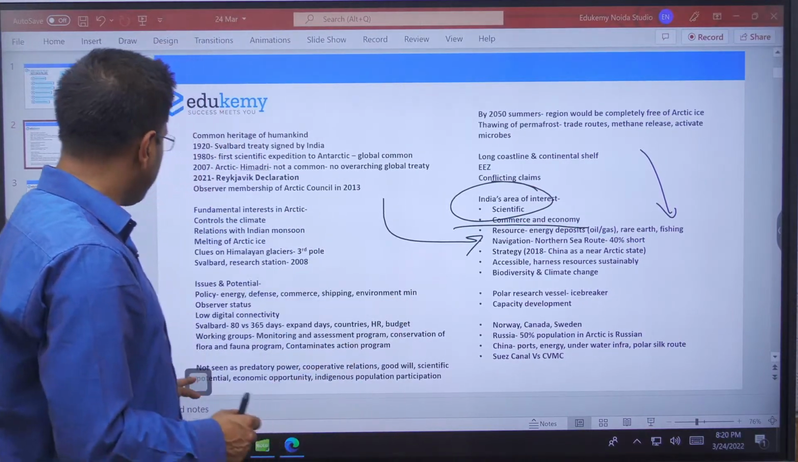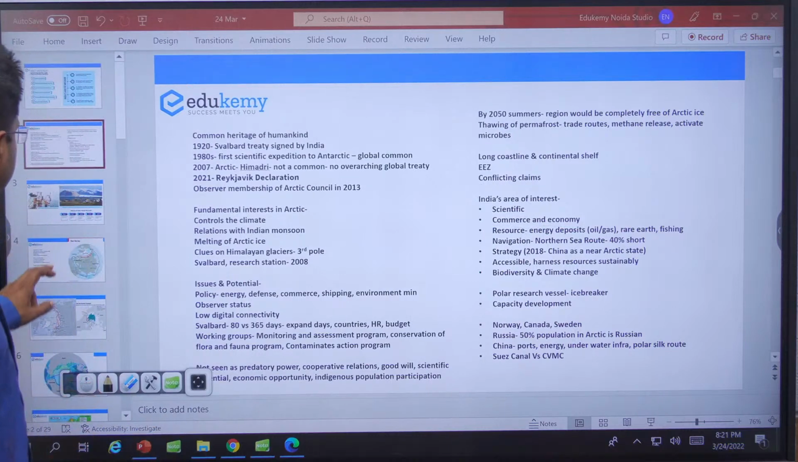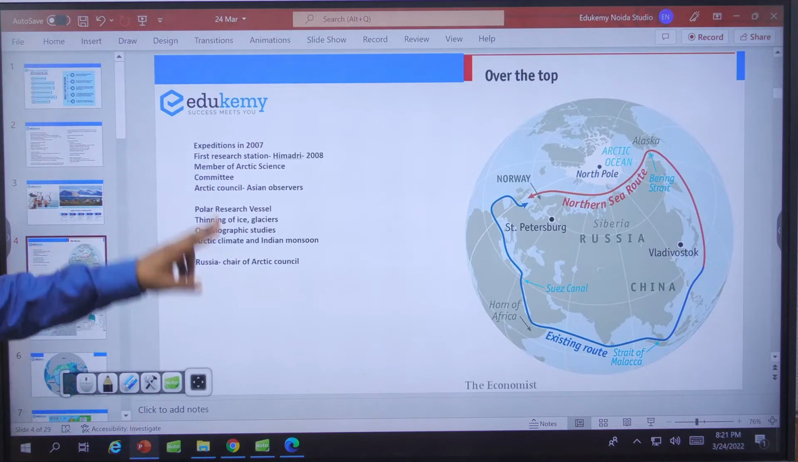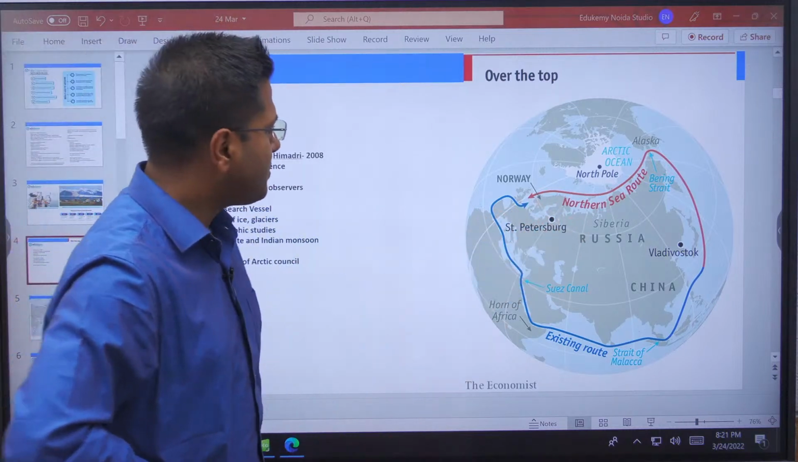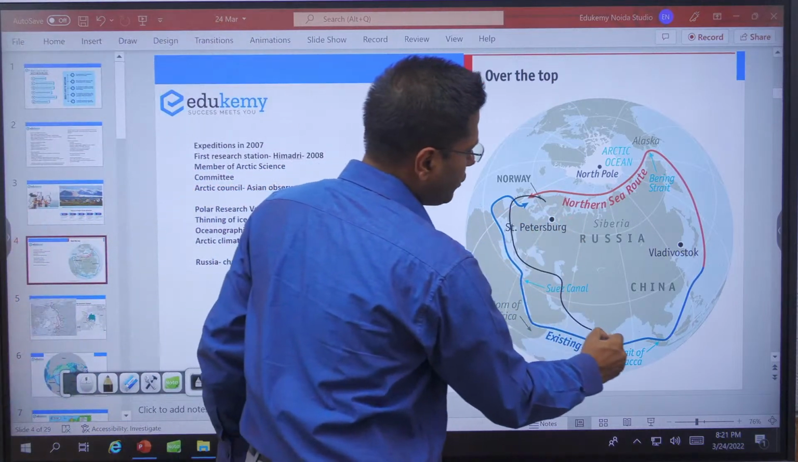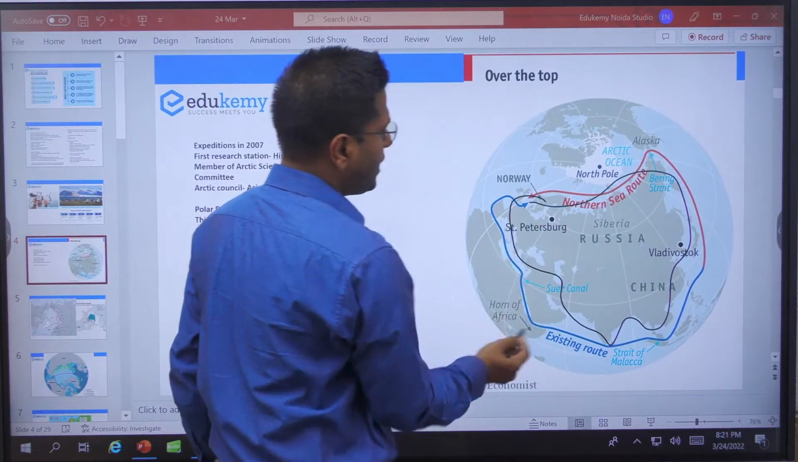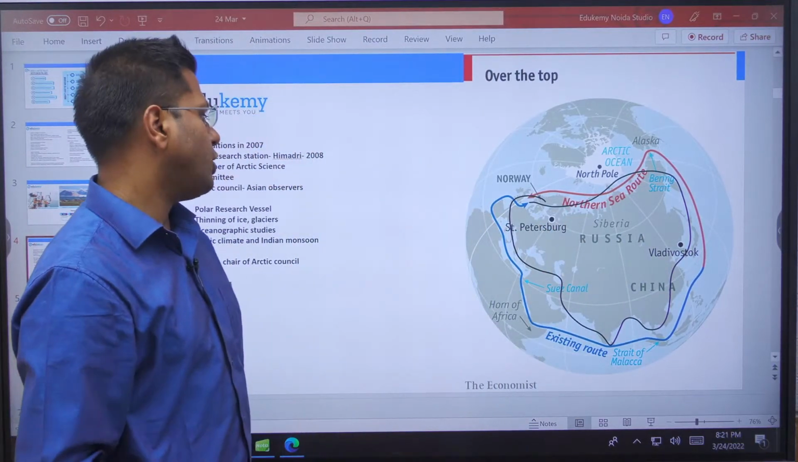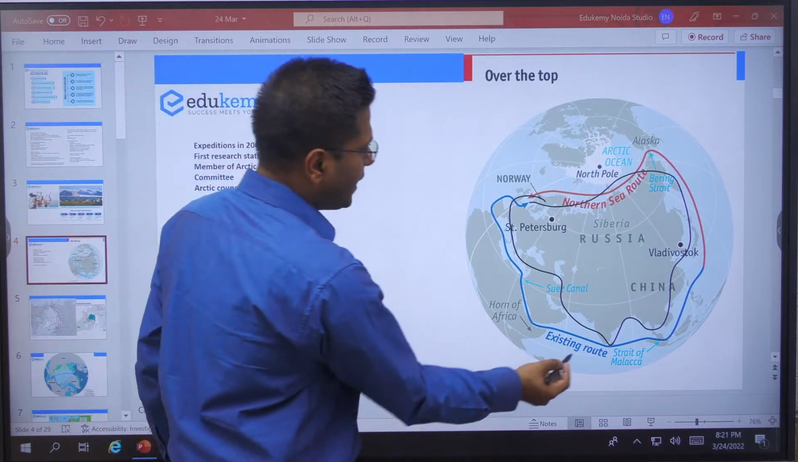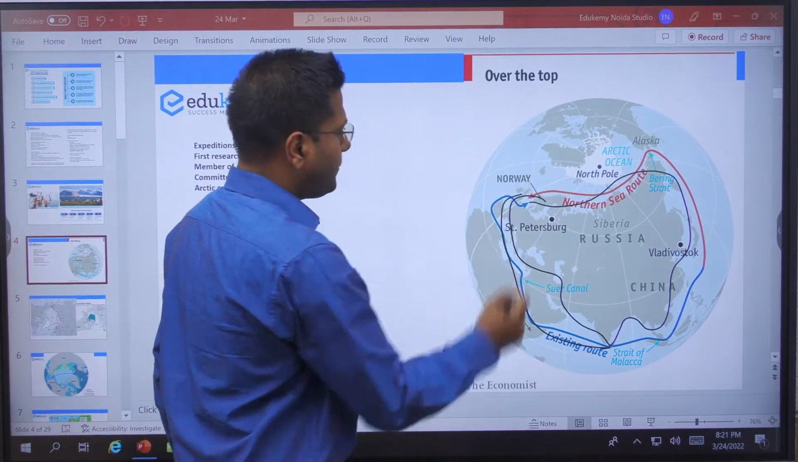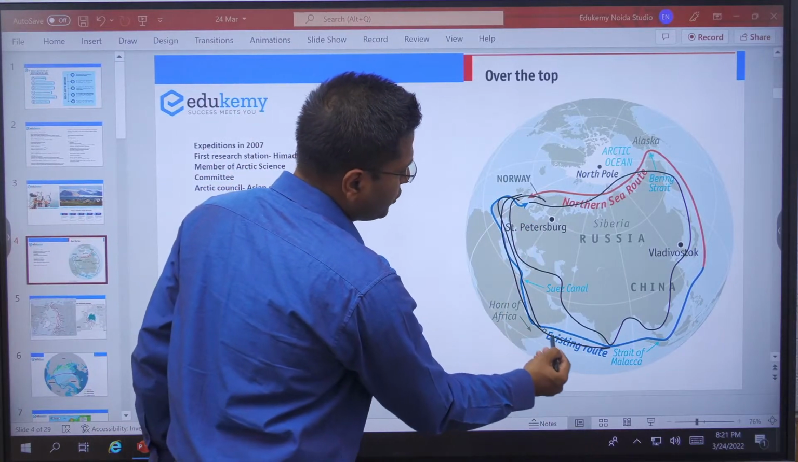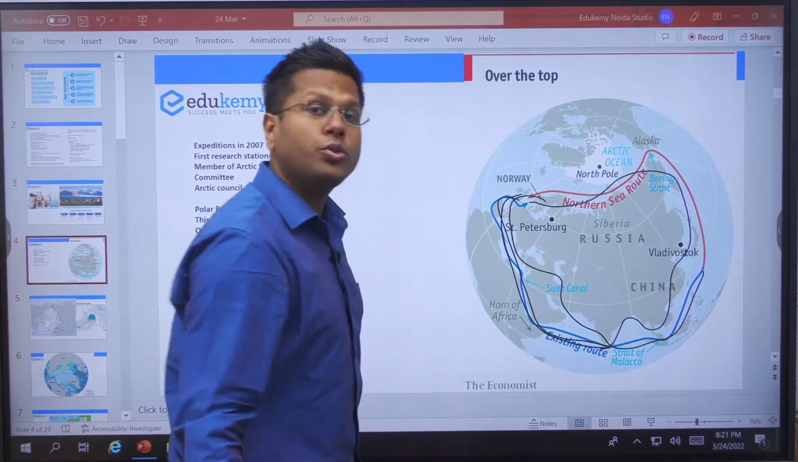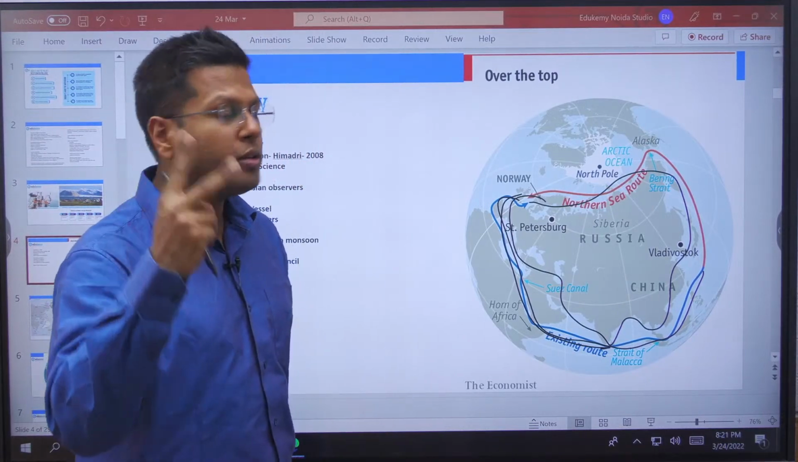Then navigation. Look at the kind of sea routes that the Arctic area provides. You should be able to draw a map like this. Not exactly like this, but if you draw a block where you try to represent South Asia, Asia, and then Europe, you should be able to circumnavigate this map with the help of the traditional route for trade, right, which passes through the Suez Canal. And then you should also be able to draw two more routes.